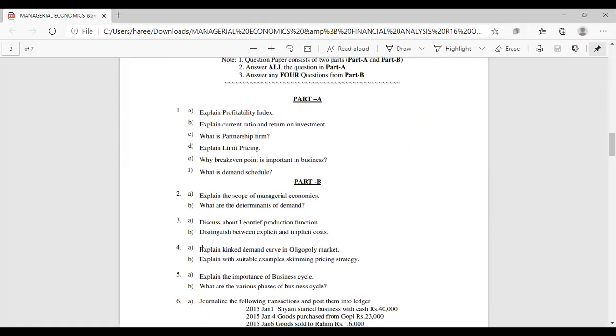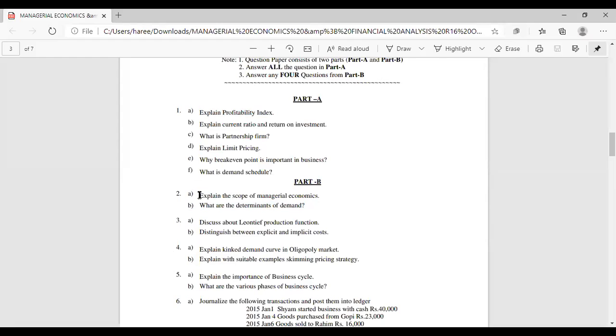so you mainly concentrate on these part B questions. You also have to concentrate on part A, but generally what they do is, when there are no 2 marks questions, they will club this type of questions with the essay type questions. One question will be for 8 marks, and another one will be for 7 marks.